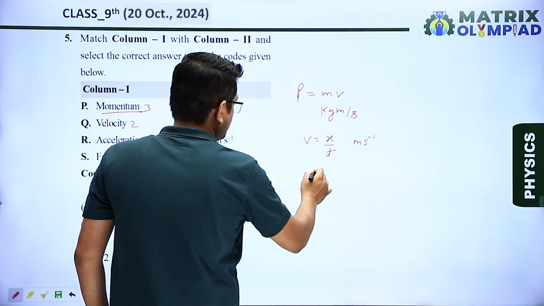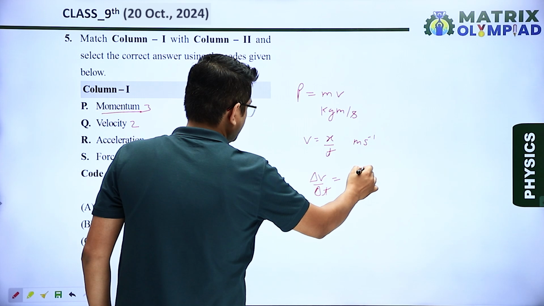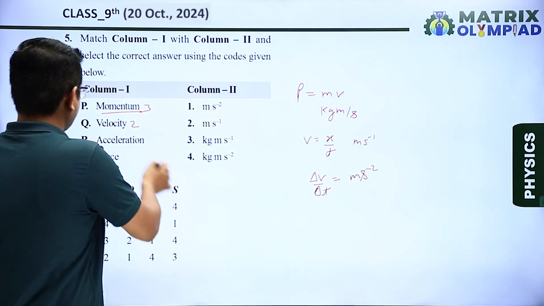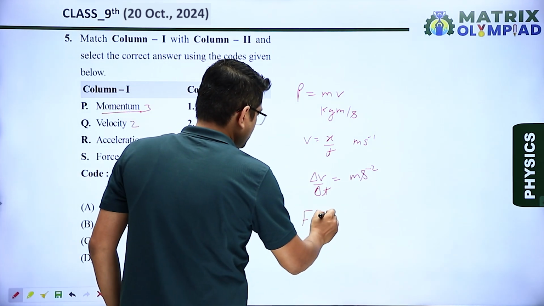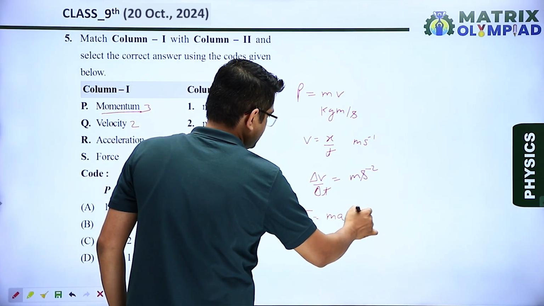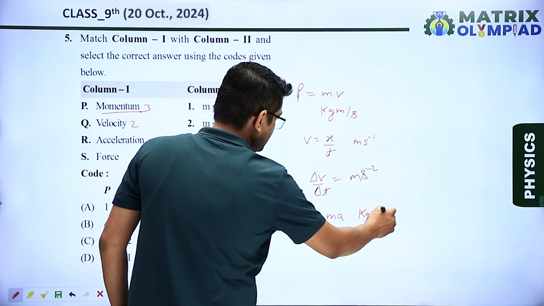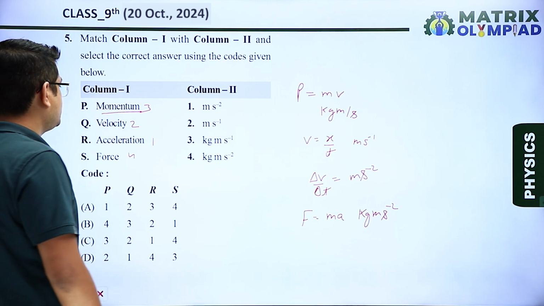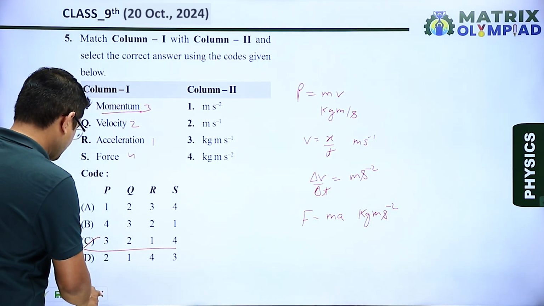Acceleration is change in velocity divided by time, that is meter second power minus 2. That means for acceleration I will write 1. And force, what is force? Force is equal to mass into acceleration, that means I can write it kg and then meter second power minus 2, that means 4. So the correct code is 3214, that means option C is our correct answer.